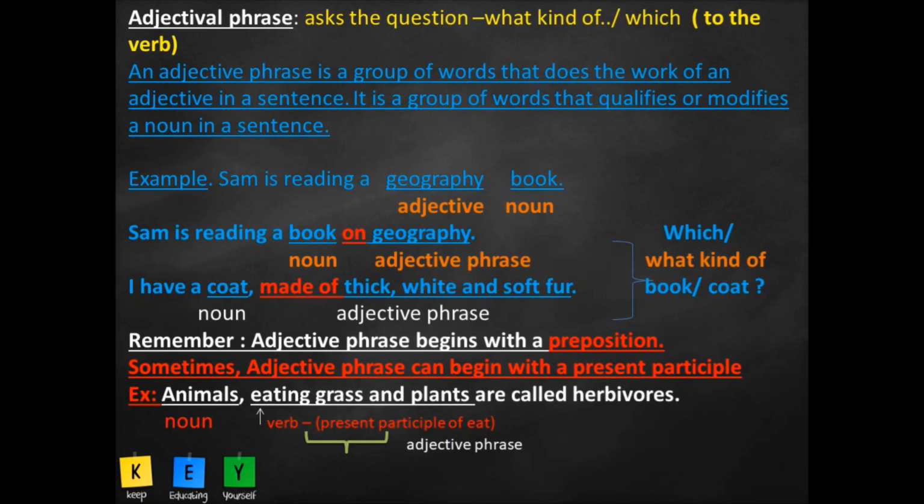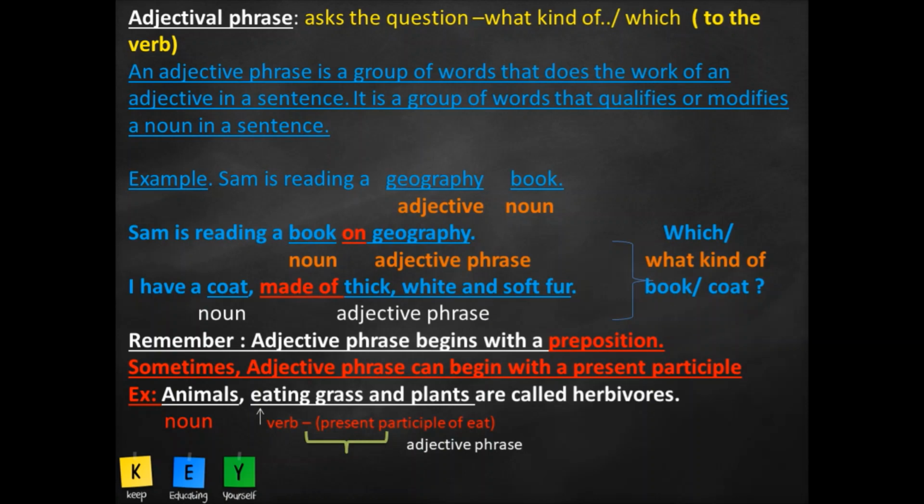So if you keep in mind these three things, and observe these three things in the given group of words, you are sure that you can identify those group of words as your adjective phrase. Okay, remember, adjective phrase begins with a preposition.